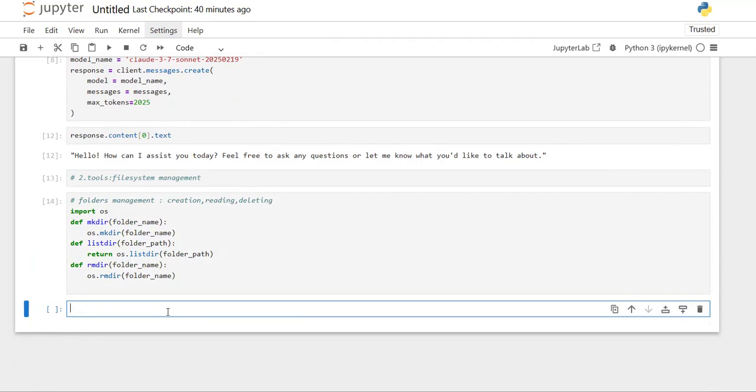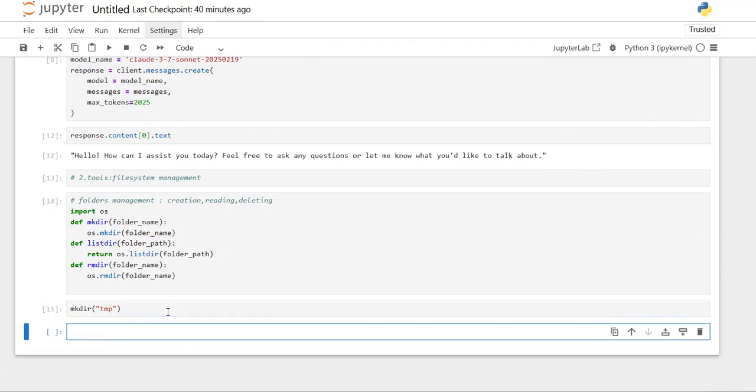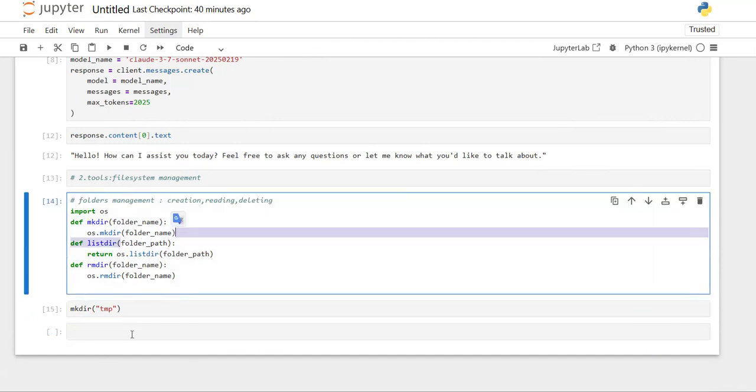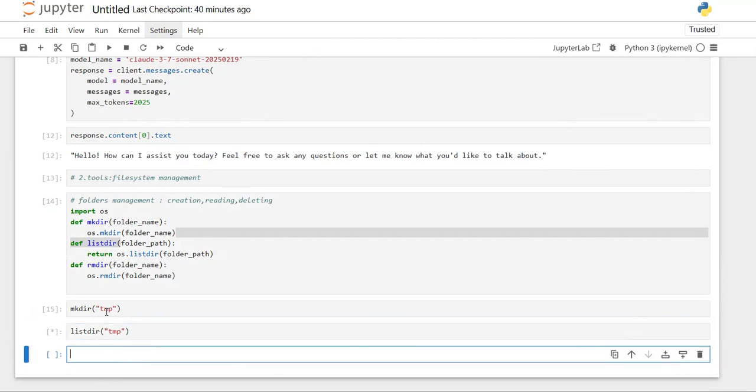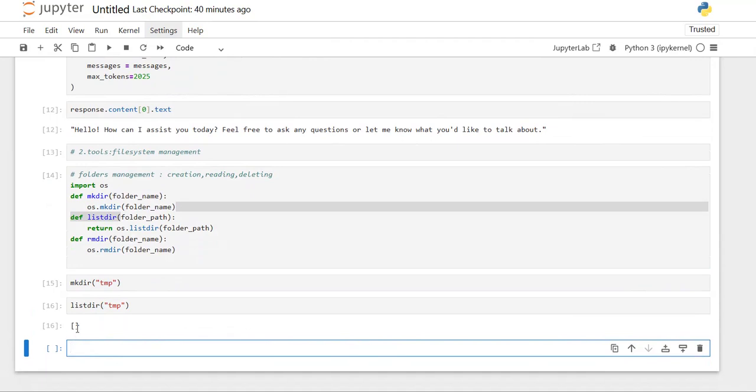If you want to check whether they are working or not, to check the working of it, I'm going to create a folder, that is the tmp folder. After creating this folder, I want to list the contents inside that folder. So for that, listdir of this tmp. Since this folder was just created, there are no files or folders present inside it. So let's check it. As you can see, an empty folder.